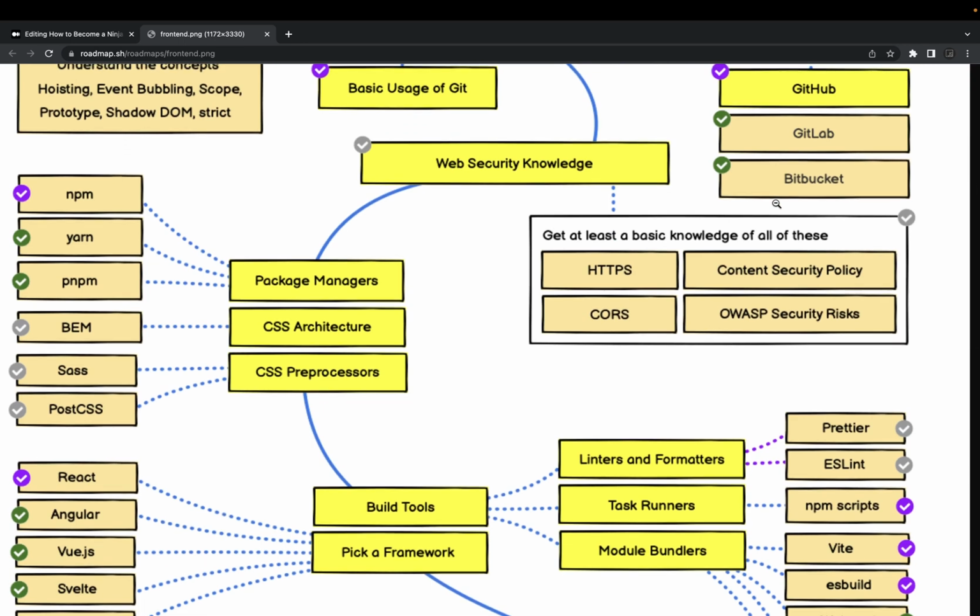Okay, we'll come to Git. You should have a good knowledge of Git. Git is used for version control, and we have different providers. Either you can use GitHub, Bitbucket, GitLab and all.